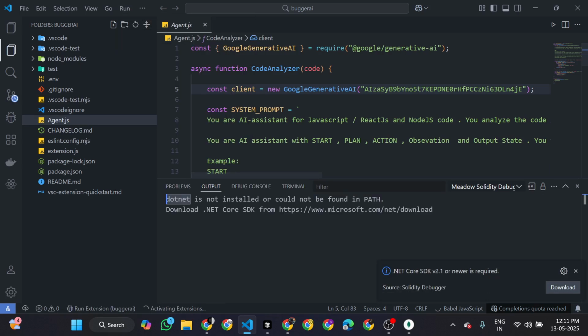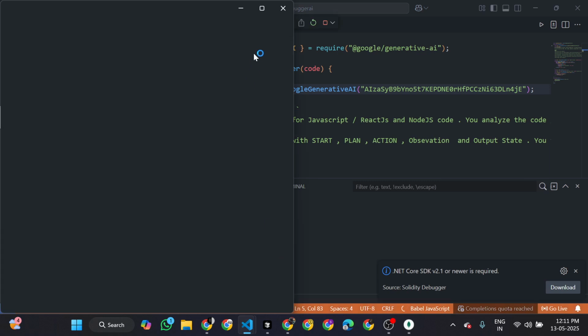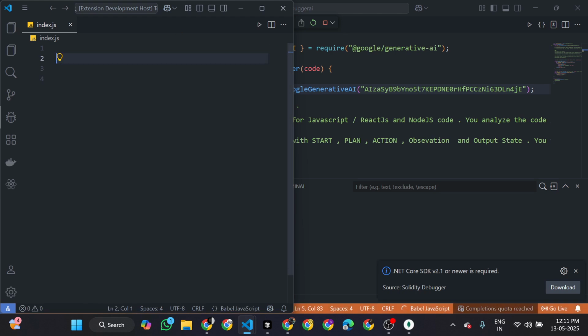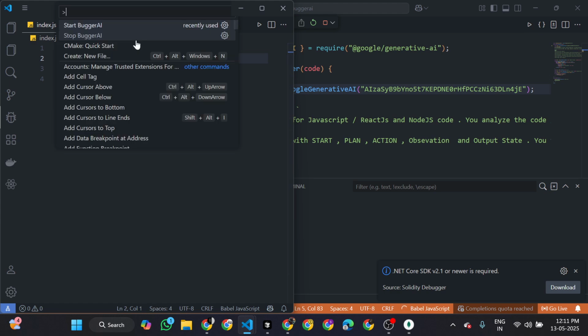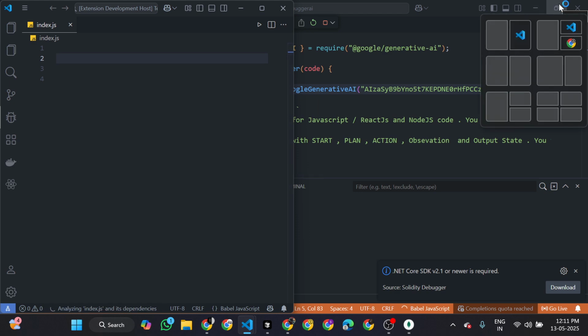I have not published it, so I have to manually debug it in the console. It has given me this, and after that I have to start my extension. So Control Shift P and start Bugger AI. The name of the extension is Bugger AI, and you can check it out here.